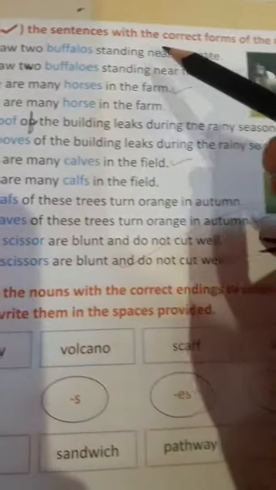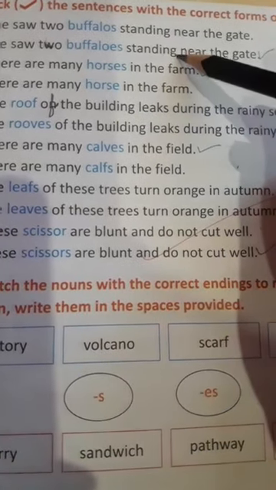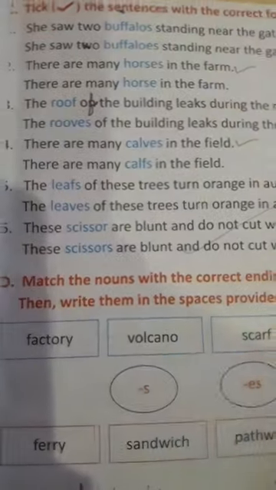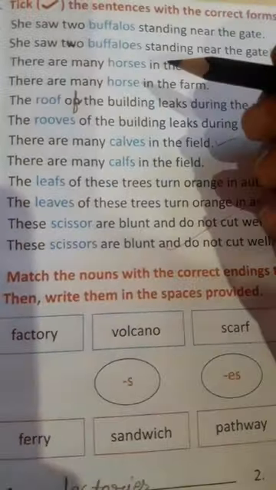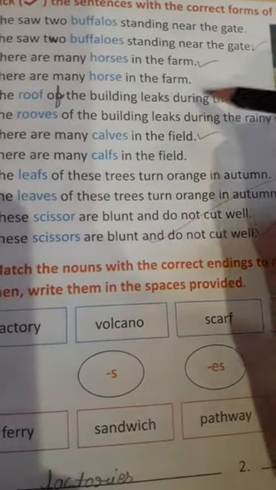As you can see, the next exercise is C1: tick the sentences with the correct form of the nouns. Here two sentences of the same kind are written, but there is a change in the nouns, so you have to identify which one is correct. In the spelling there is a difference.